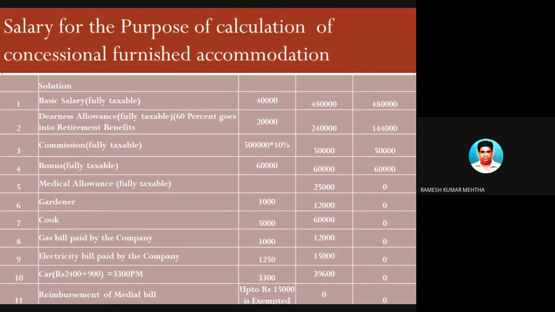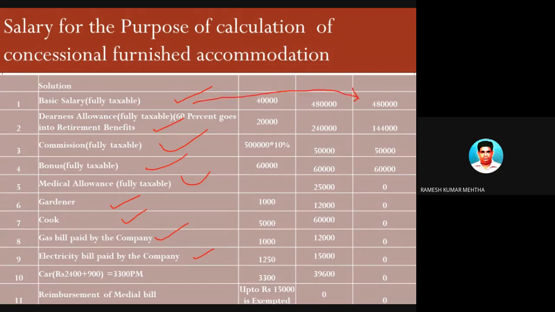The value of the perquisite in the form of accommodation is 15% of salary, and the salary is basic salary plus DA plus commission plus bonus plus allowances, and whatever expenditure of the employee is paid by the employer. So please take that into consideration here.